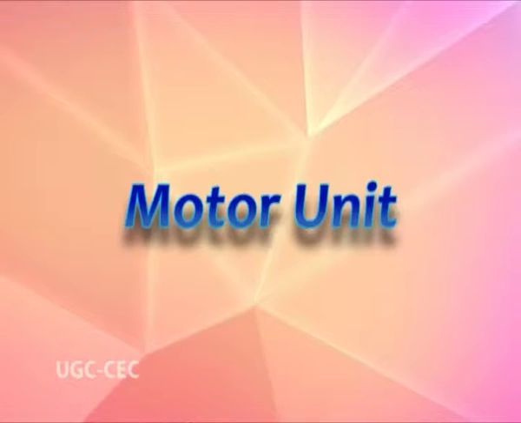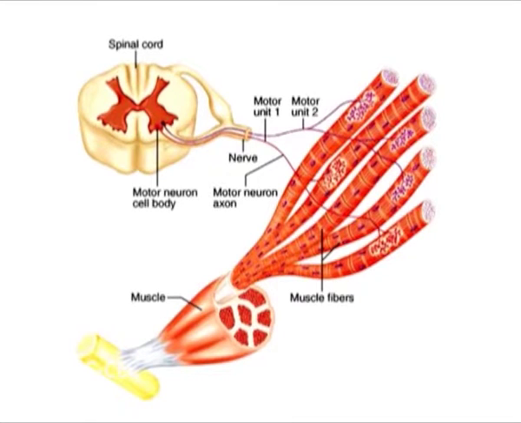A motor neuron and the group of muscle fibers innervated by its axon constitute a functional unit called the motor unit. The number of muscle fibers in a motor unit is variable and depends on the fineness of the control. A motor unit consists of a motor neuron and the group of skeletal muscle fibers which it innervates. Two types of motor units are found in skeletal muscle.